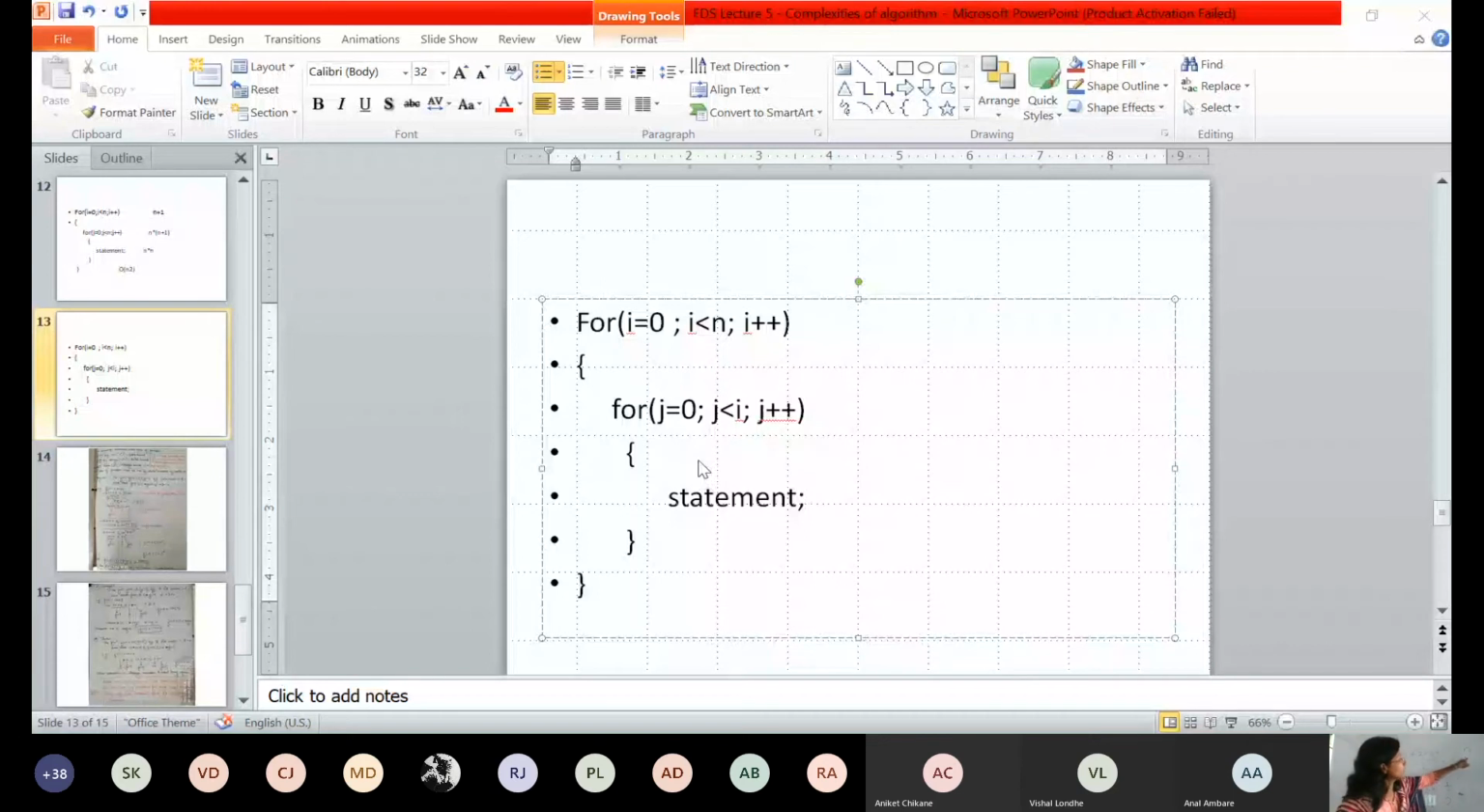So herein, as these are constant values, you can say that complexity of the code is Big O of n square. Complexity of the code is what? Big O of n square, because these are the constant values. Getting this?